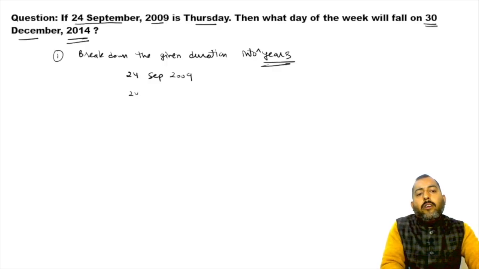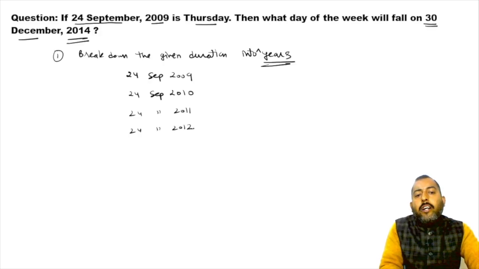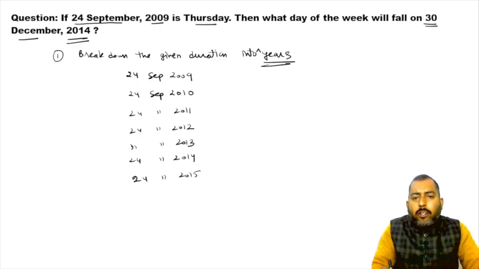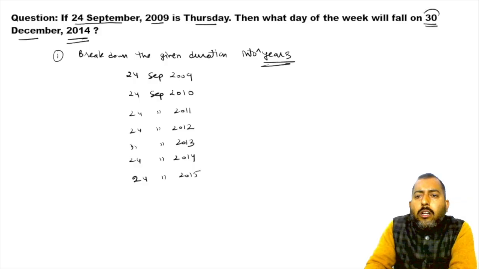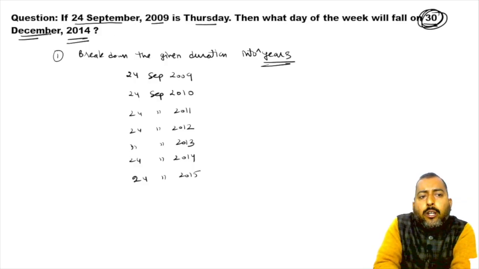So go till 24th September 2010, then 24th September 2011, then 24th September 2012, then 24th September 2013, then 24th September 2014, now 24th September 2015. Now check out. I want to go till only 30th December 2014,